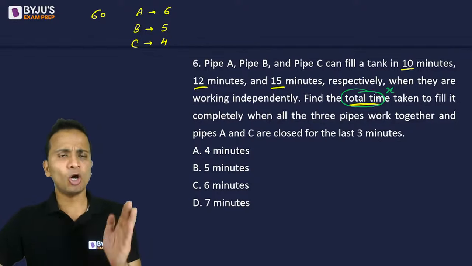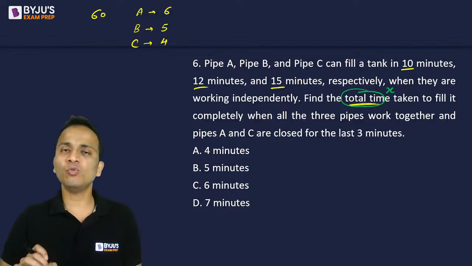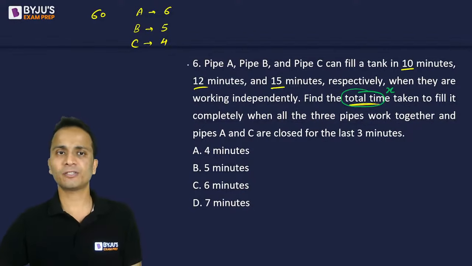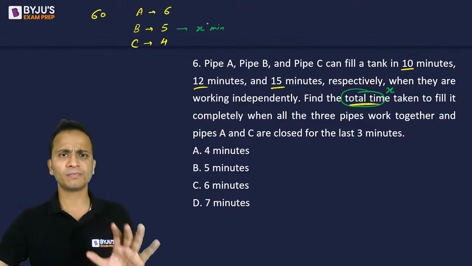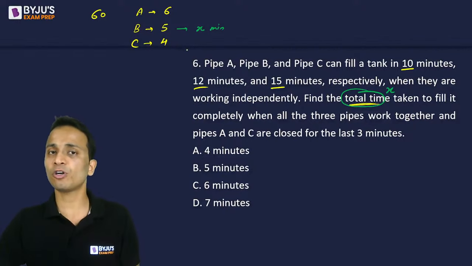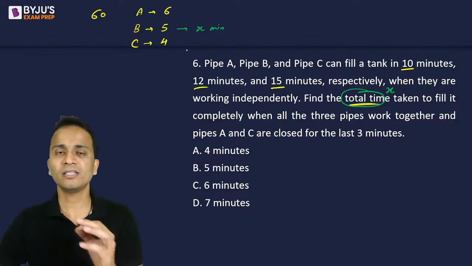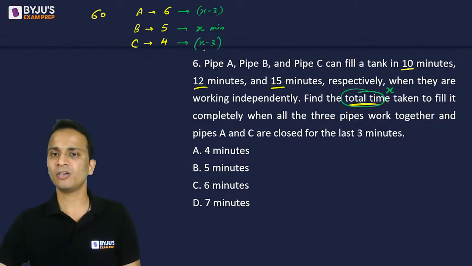I can say that all three pipes are opened and only pipes A and C were closed for the last 3 minutes. So that means pipe B has worked for a total of X minutes for the entire duration. But pipe A and pipe C have worked for 3 minutes less than the total time. So pipe A was open for X minus 3 minutes and pipe C was also open for X minus 3 minutes, right?